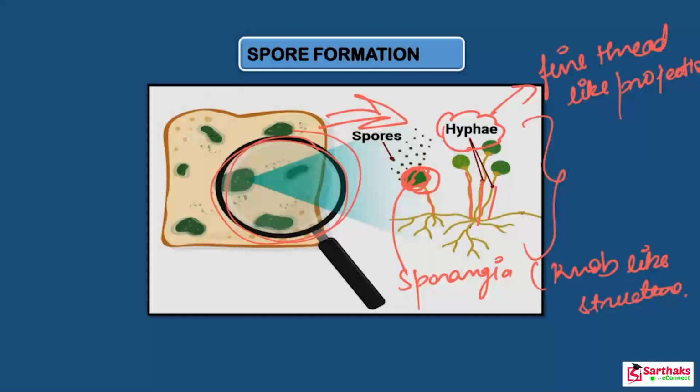Got it? So each knob-like structure, look at this, there are many knob-like structures, not only one. Each knob-like structure, which is the sporangia, contains hundreds of minute spores, when enclosed in a spore case. So when the spore case bursts,